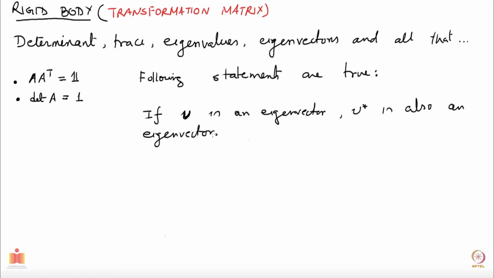Meaning that if you solve the eigenvalue problem and you have found one vector, then you can close your eyes and say that the complex conjugate of this vector will also be an eigenvector of matrix A. So that is claim number 1.